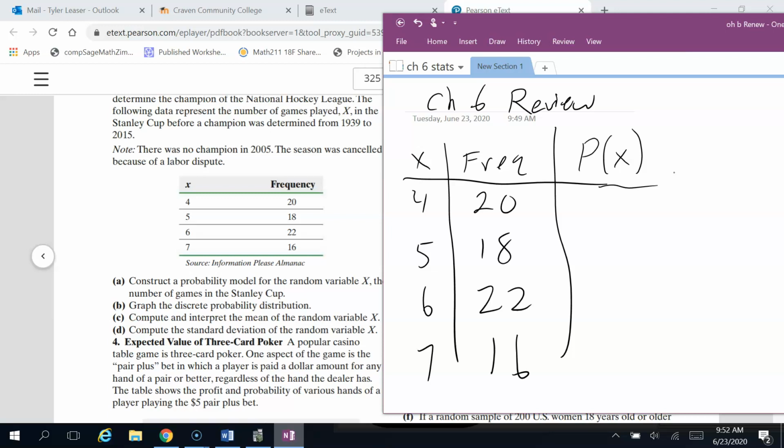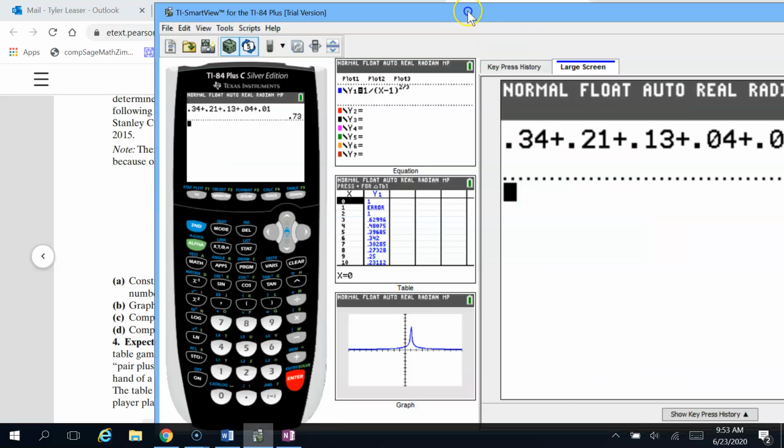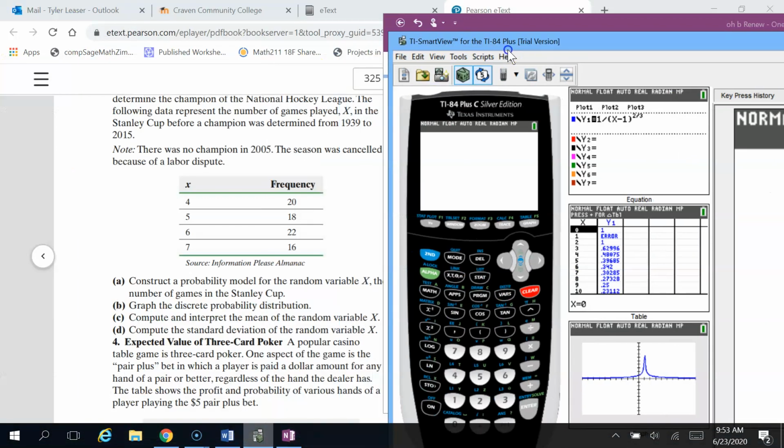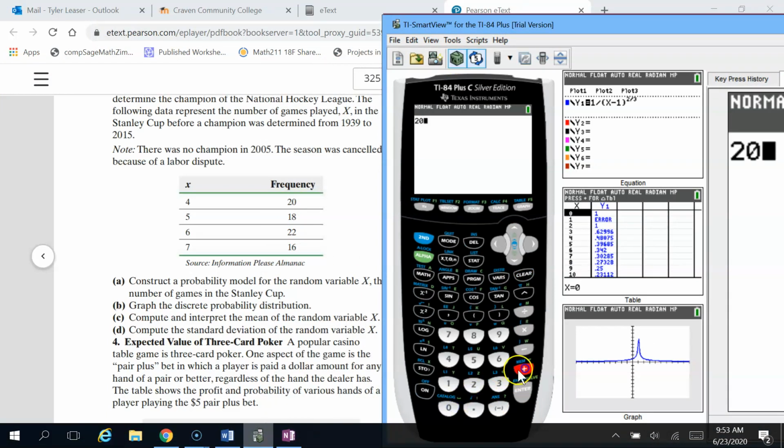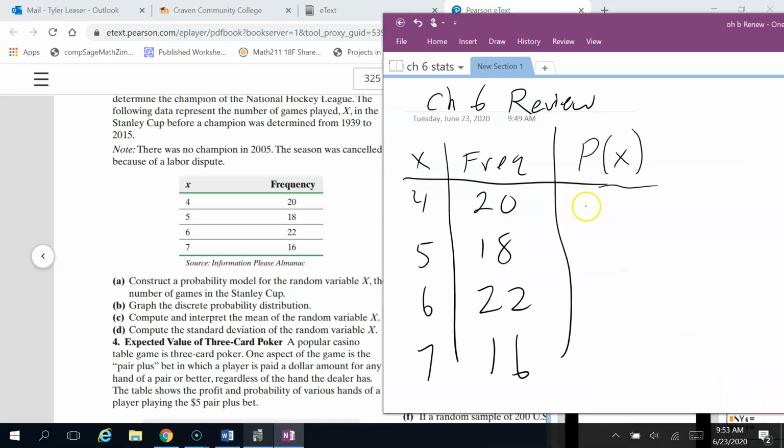Basically looking at the number of total outcomes that we have here in our frequency, and then just dividing each of the individual frequencies by that total. So in our calculator, we'll just add up all of the frequencies to get the total. So 20 plus 18 plus 22 plus the 16. So we had a total of 76 Stanley Cups played. And we're just going to look at each of these individually and then divide it by that 76. So that first outcome of 4, there were 20 times that happened out of the total 76, and we get 0.26. So I'll put that here for the probability of 4 games played, 0.26.